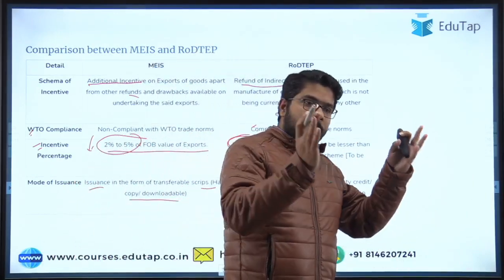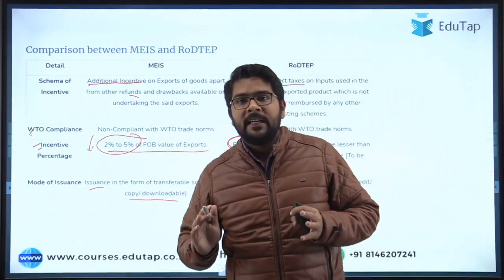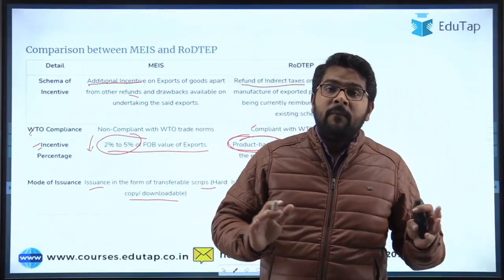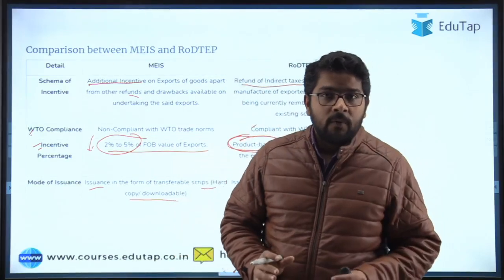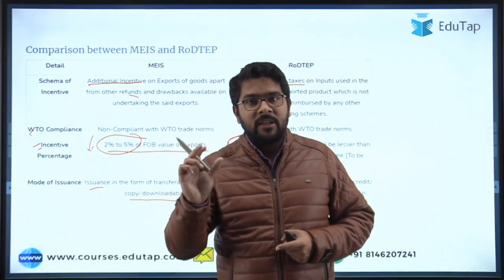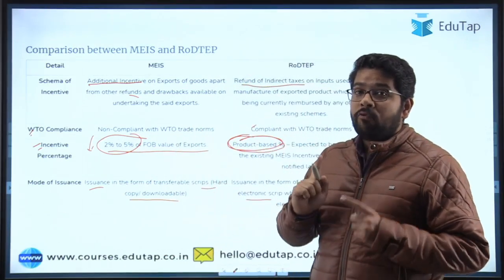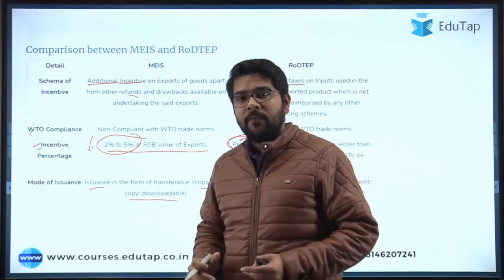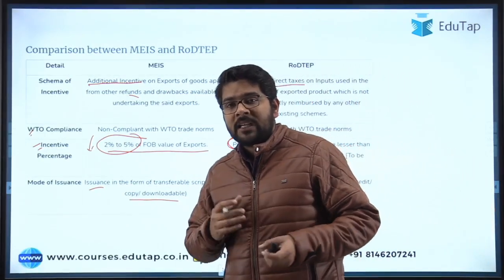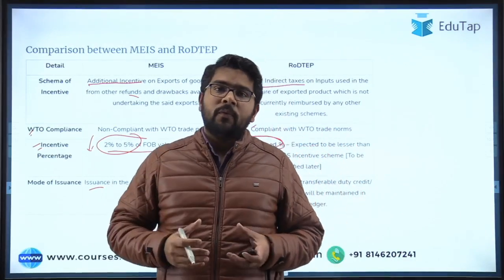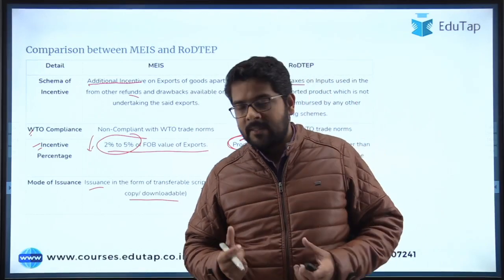So guys, that is the difference between the MEIS scheme as well as the newly launched RODTEP scheme in detail. We have covered the scheme keeping in mind the dimensions required from our exam point of view. We have discussed the launch year. Launch year is 2020, but it will be implemented from 1st Jan 2021. And the ministry involved is the Ministry of Commerce. The objective of the scheme is to provide incentive to the exporters, basically the MSMEs.